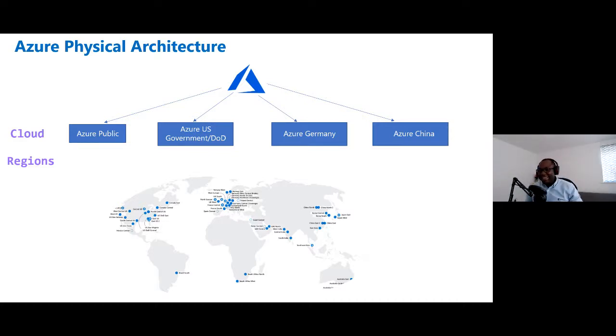So that's better. Okay, in terms of the regions that we have, for Azure Public we have about 40 regions. Azure US Government has about 7 regions, including secret regions whose locations are not disclosed. Azure Germany currently has 2 regions, and Azure China has 4 regions. Also, Microsoft has announced 8 new regions that they are currently building, including locations like Mexico, Spain, Italy and Poland. So Microsoft is releasing more regions.